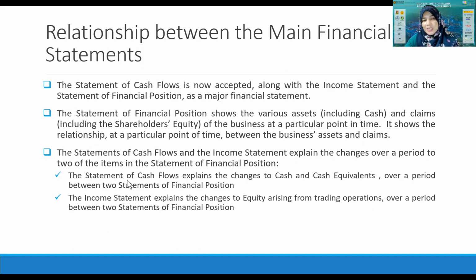Of course, the first figure will come from the statement of comprehensive income, which is the profit before tax. So the cash flow statement connects two statements, the statement of financial position and the statement of comprehensive income, or the income statement. Okay, so it is connecting the two statements.